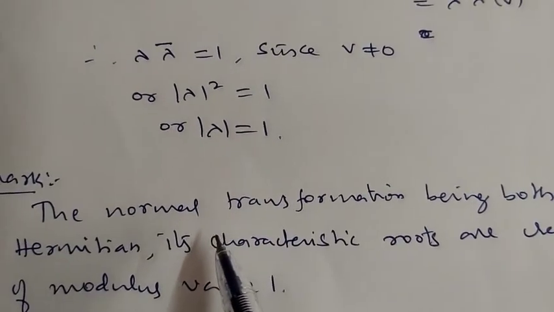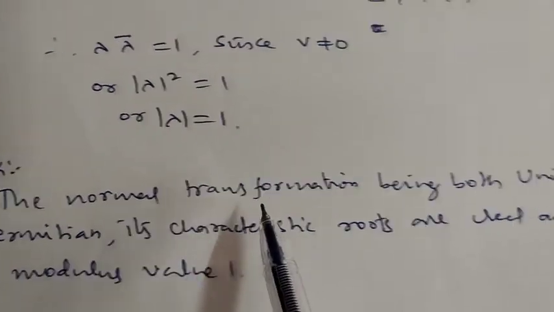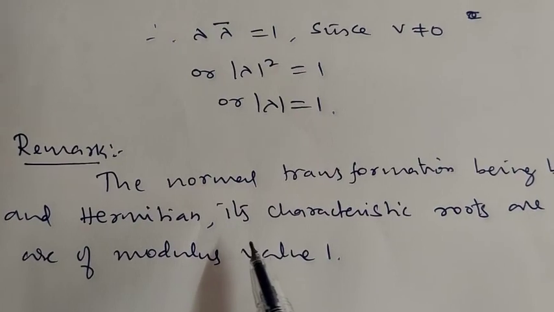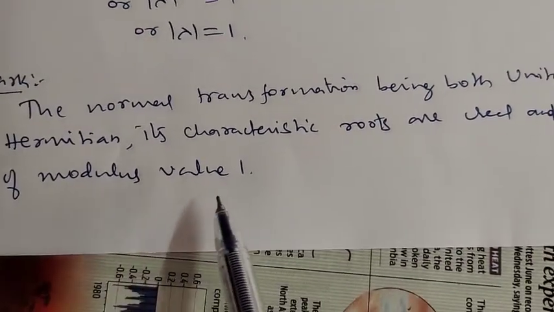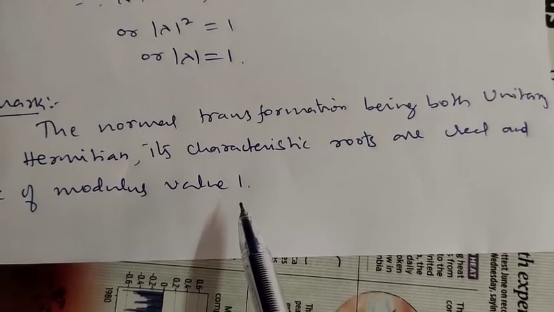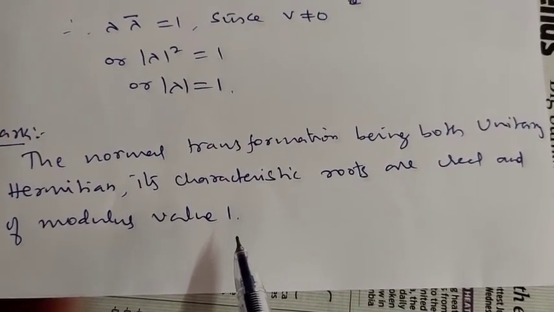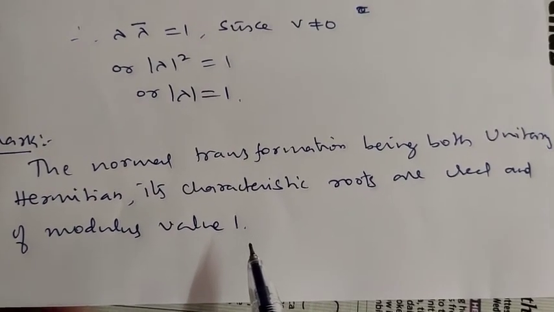Look here, the normal transformation being both unitary and Hermitian, its characteristic roots are real and have modulus value 1. The normal transformation being unitary and Hermitian, its characteristic roots or eigenvalues are real and of modulus value 1. Okay.